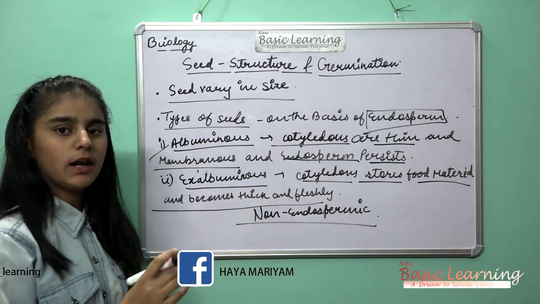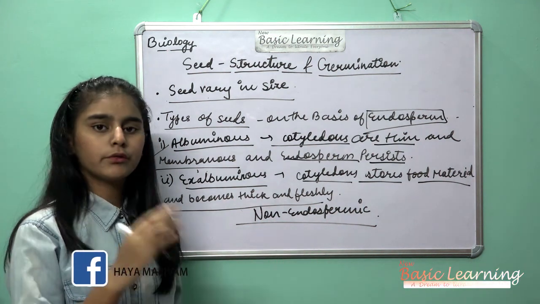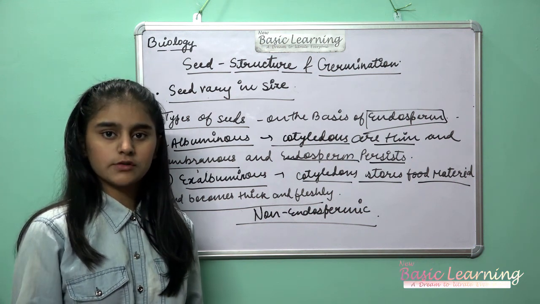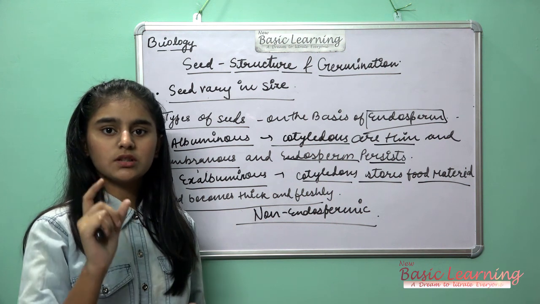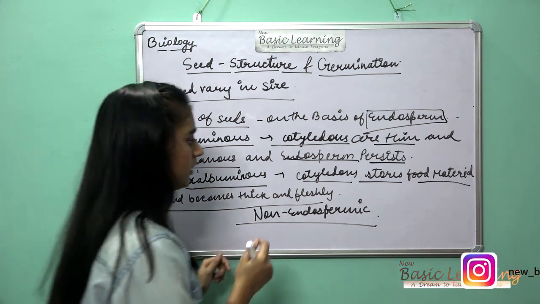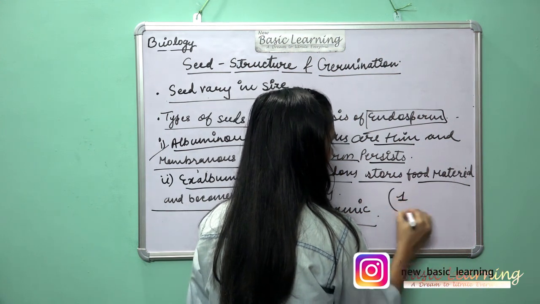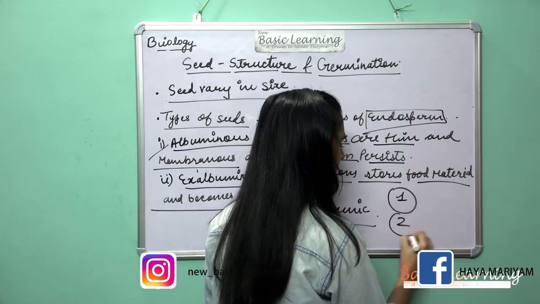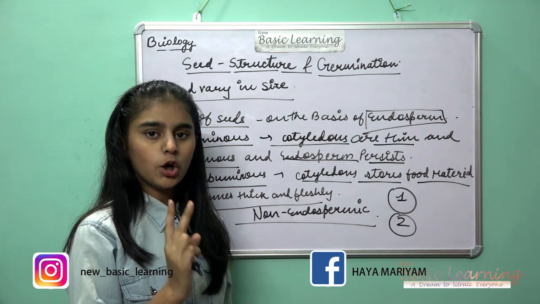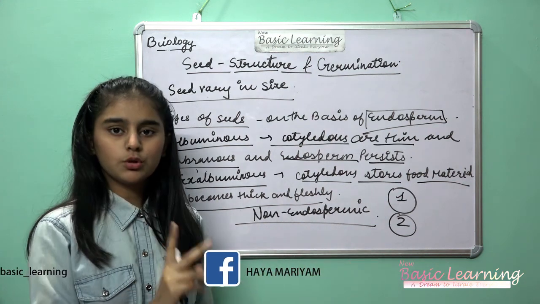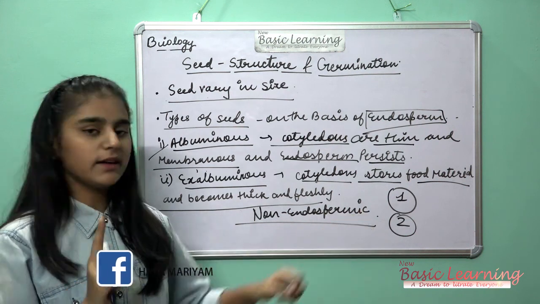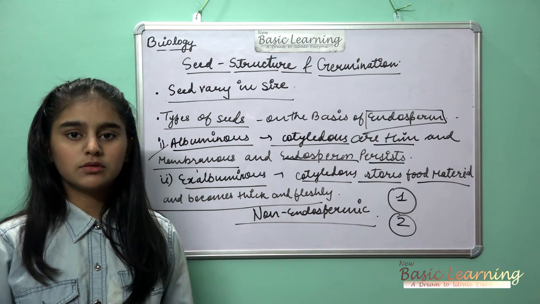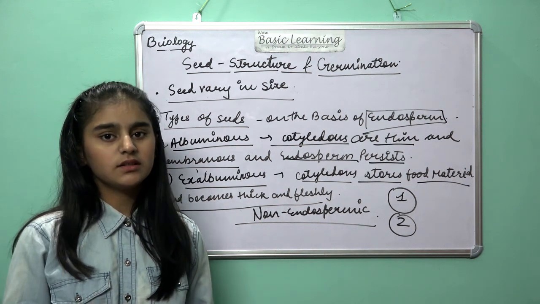Broadly, the seeds are of two kinds, monocotyledonous and dicotyledonous. You have heard these things before also. Monocotyledonous are those in which there is only one cotyledon. And dicot, from the name you can understand that di means two, so there the cotyledons are two. In monocot only one cotyledon is present, and in dicot two cotyledons are present. So this was about this. Now let's meet in the second part of this video.